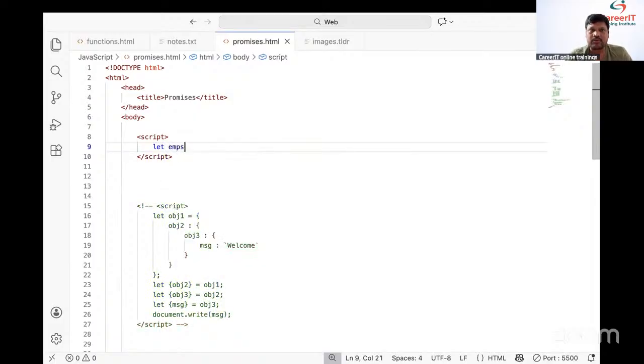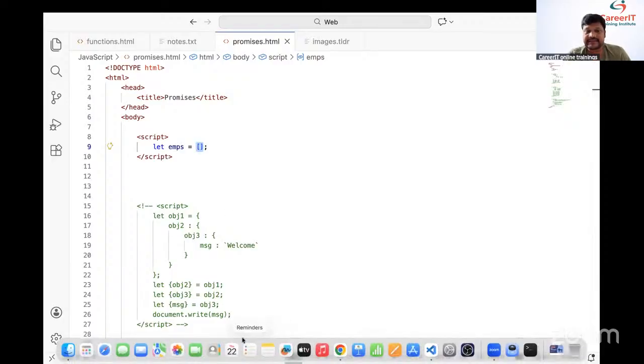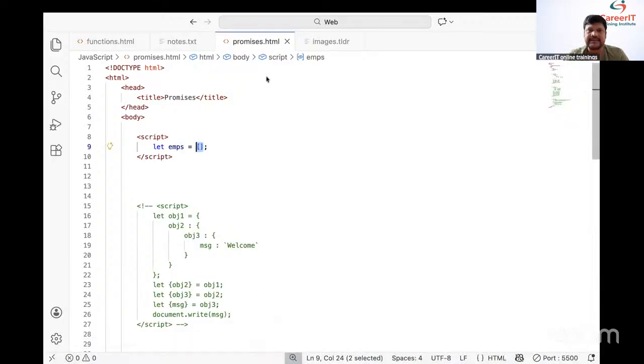Let employees equal to an array. Students, is it an array? Yes, this is an array. This array contains a number of objects: object 1, object 2, object 3, object 4, object 5. Whatever the array we have, that array contains a number of objects.